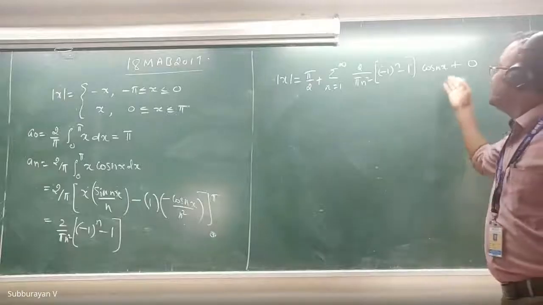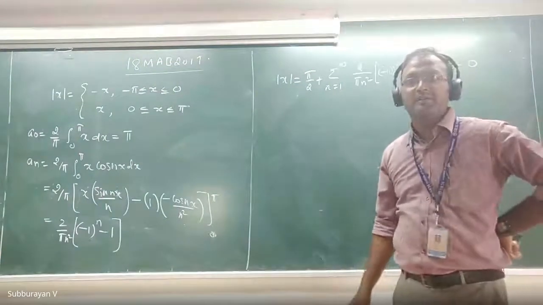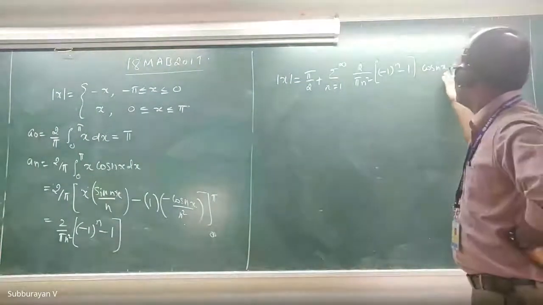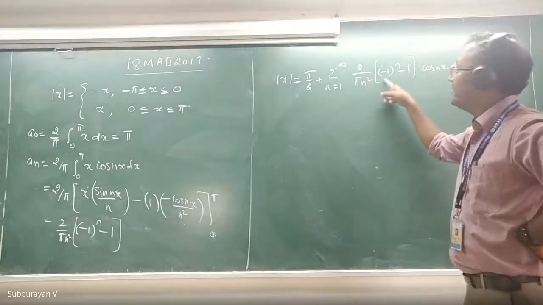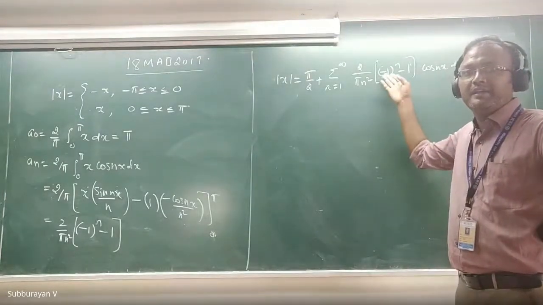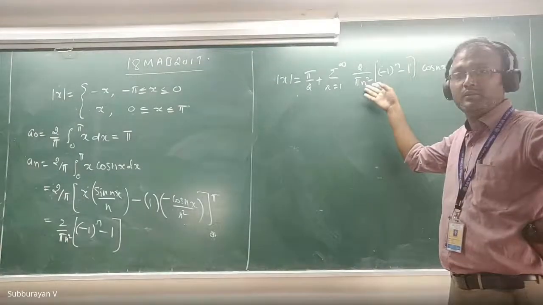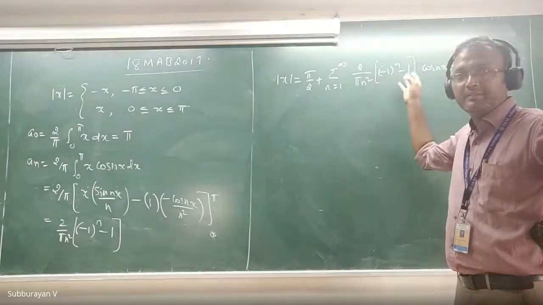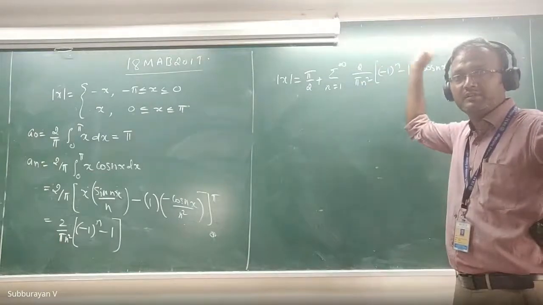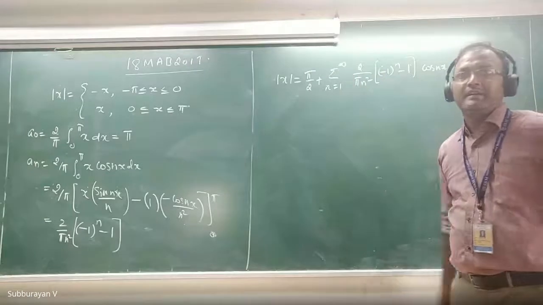Why can't we use x equal to 0 simply? If I substitute x equal to 0, then this will be 0. And then anyway, I will get the first term as minus 2 divided by 2 by pi into 1 square. Then the second term will be 0. The third term will be non-zero. The fourth term will be 0. The fifth term will be non-zero. And so on. Then we can simplify it.